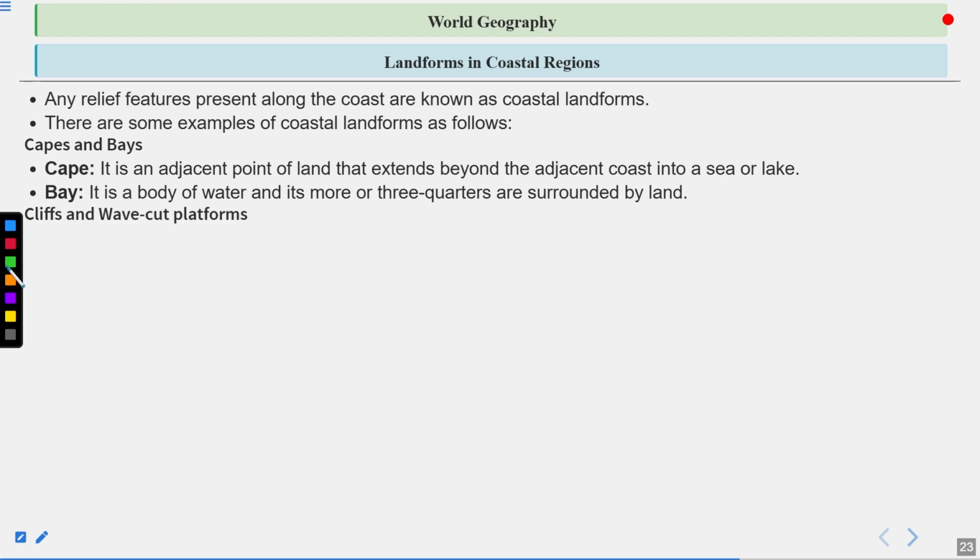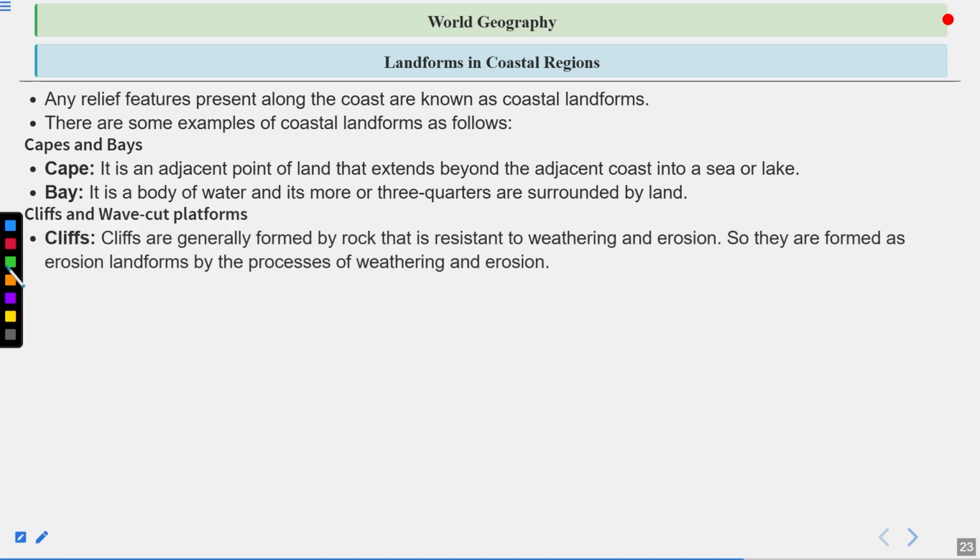Cliffs and wave cut platforms. Cliffs are generally formed by rock that is resistant to weathering and erosion. So they are formed as erosion landforms by the process of weathering and erosion. These types of landforms are hard to cut down or erode away. Because of the flow of water, a type of cliff formation takes place, and these are called cliffs.